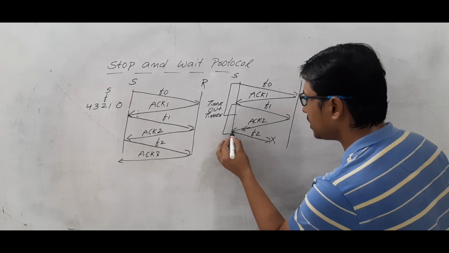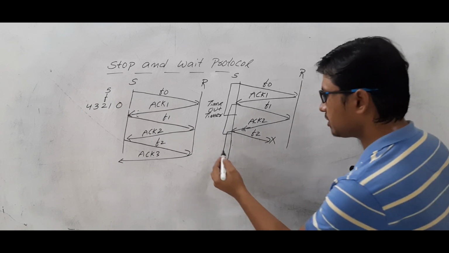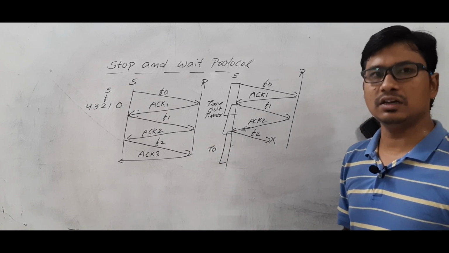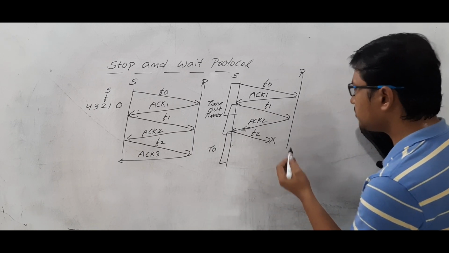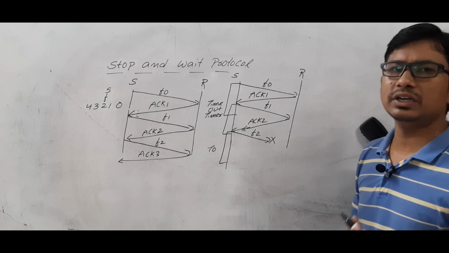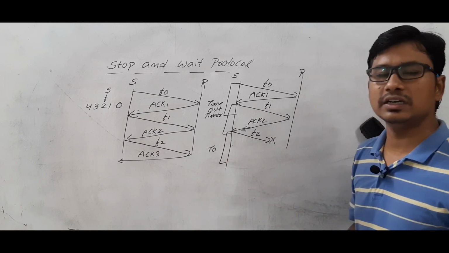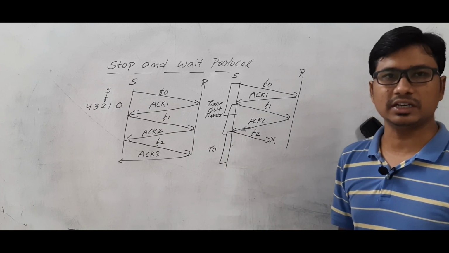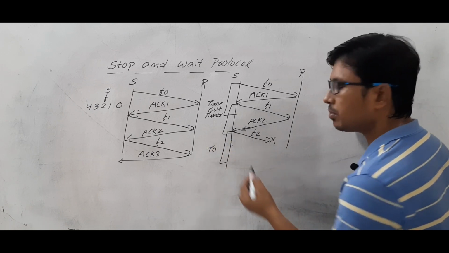So now what will happen? Once the sender sends this frame, again it will start the timeout timer, which is equal to twice the round trip time. Now as the receiver does not receive the packet, how can it send an acknowledgement? It cannot send the acknowledgement, but the source waits for the acknowledgement. Till it gets the acknowledgement, it will not send the next packet. So how much time will it wait? Now what is the problem with the sender?